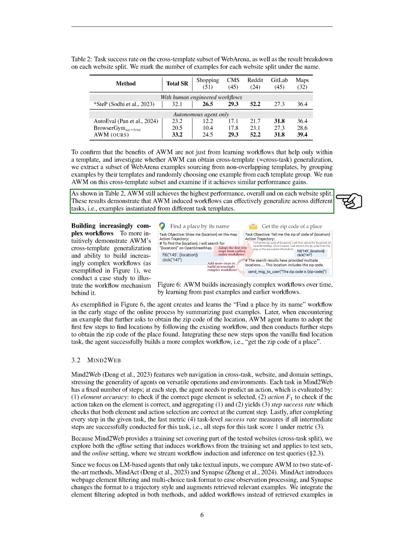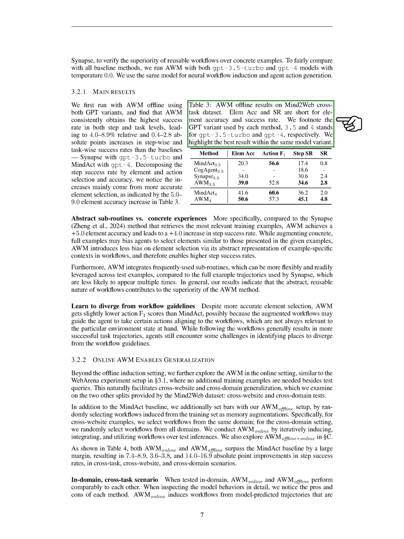While Synapse relies on concrete examples, AWM's abstract representation reduces bias in element selection, leading to better performance. Additionally, AWM's reusable subroutines can be applied flexibly across different tasks, unlike the full example trajectories used by Synapse. Finally, we observe that despite AWM's accurate element selection, it has slightly lower action F1 scores than MindAct. This may be due to the workflows guiding the agent towards specific actions that may not always fit the current context. While following workflows generally leads to successful outcomes, agents still face challenges in knowing when to deviate from these guidelines.